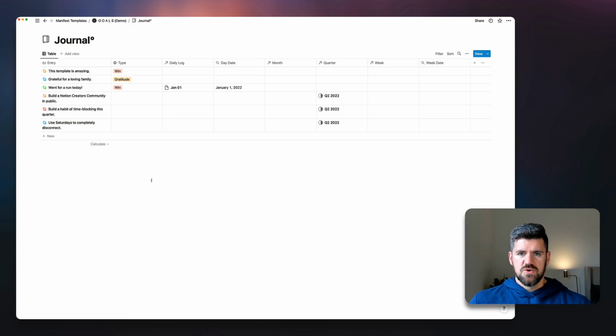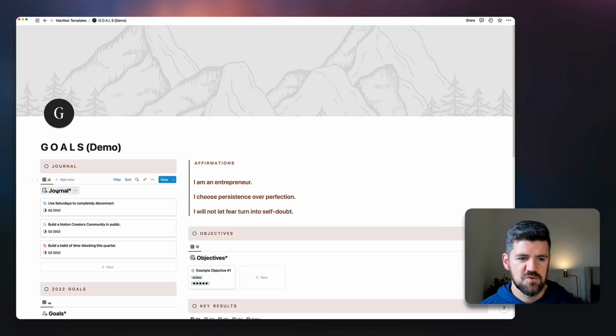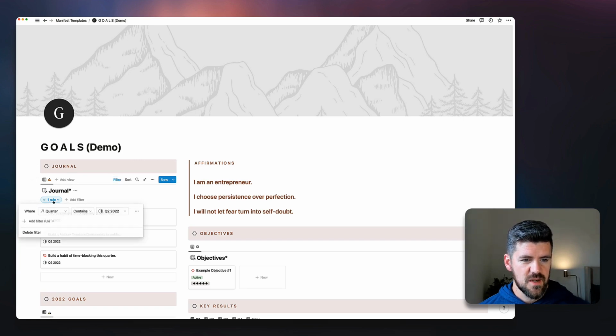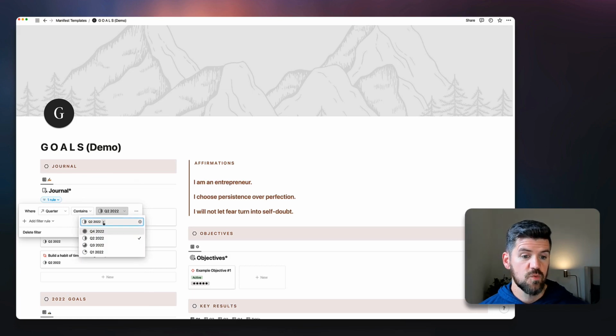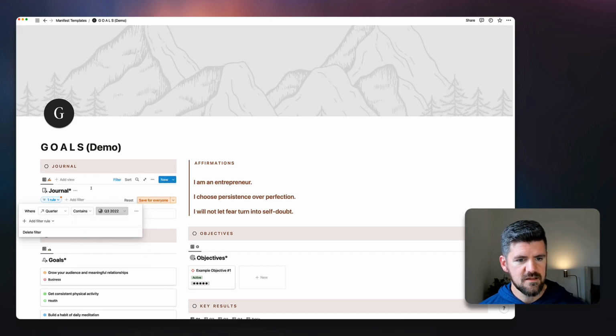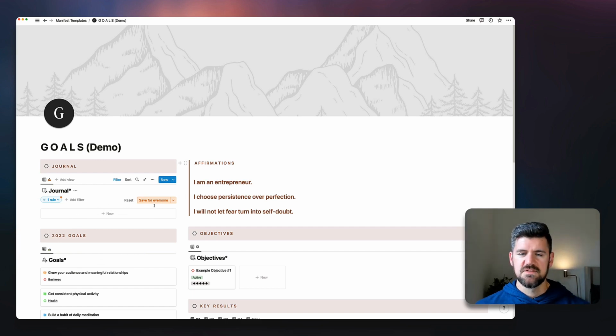So the journal database, in the dashboard, is filtered to only show journal entries for a particular quarter. If we're imagining it's the start of quarter 2 or quarter 3, let's go into the future a little bit and say it's the start of quarter 3. So I'm going to go into the filter, remove the quarter 2 filter, and instead set it to quarter 3. And if you notice, we've got the save for everyone option, which is also a new feature. So if this is for personal use, you want to save it so that this view shows up similarly when you open it up next time.